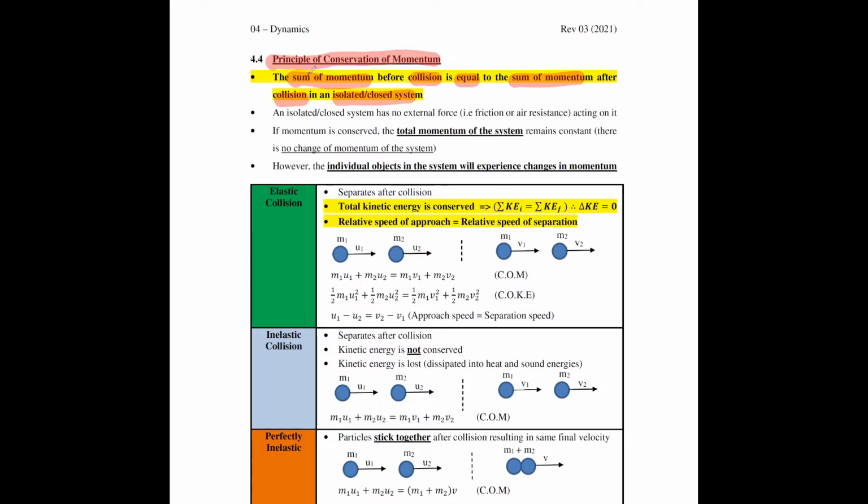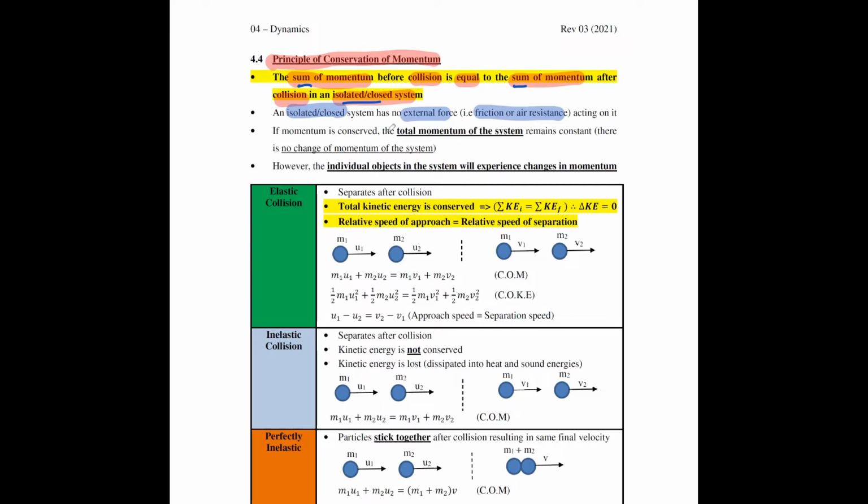You cannot say it's momentum before collision equals momentum after collision. That's not precise enough. You must say sum of momentum before collision is equal to sum of momentum after collision, provided that it is a closed or isolated system. Okay, this is the other keyword here. Now, what is a closed or isolated system? A closed or isolated system simply means that the system has no external force acting on it, such as friction or air resistance. Okay.